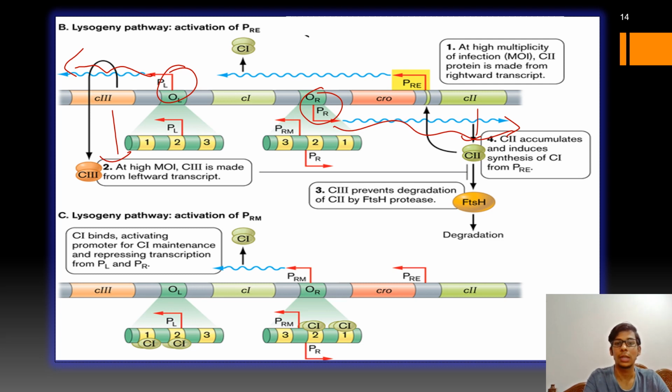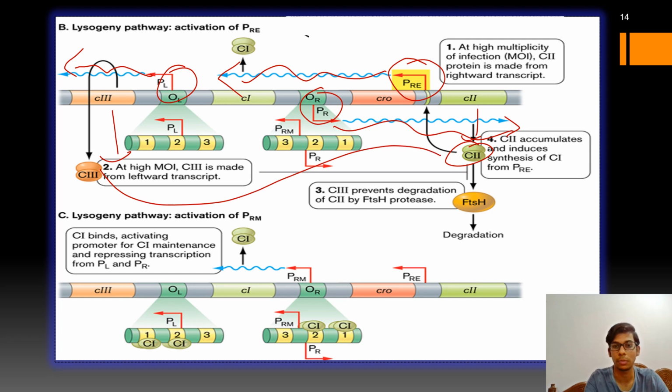Yes, and this PRE promoter is actually present on the other side of the strand, and it will now transcribe the C1 gene to produce the C1 protein. As we know, the C2 protein is unstable and can be easily digested by the FtsH enzyme. So now C3 will form a dimer with the C2 protein, so that it becomes stable and cannot be digested by the bacterial enzyme.